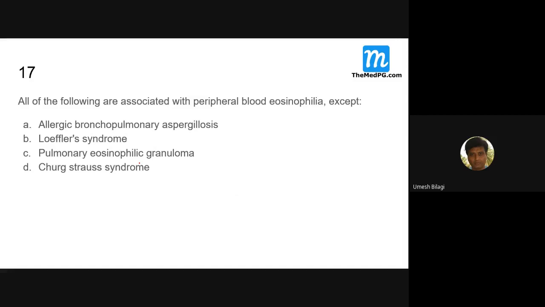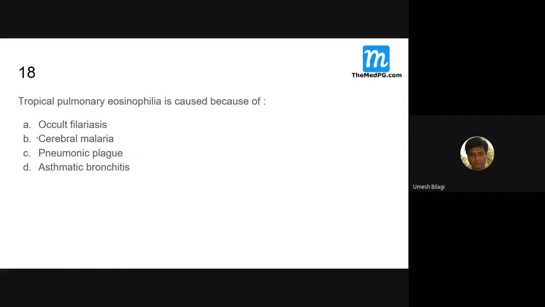All of the following are associated with peripheral blood eosinophilia, except where you don't expect eosinophilia. Third one, sir. Although the name is pulmonary eosinophilic granuloma, you don't get peripheral eosinophilia. This is vasculitis with eosinophilia syndrome. You know that parasitic infection and aspergillosis cause it. Except this is the answer. Tropical pulmonary eosinophilia is caused because of tropical occult filariasis. Correct, very good.